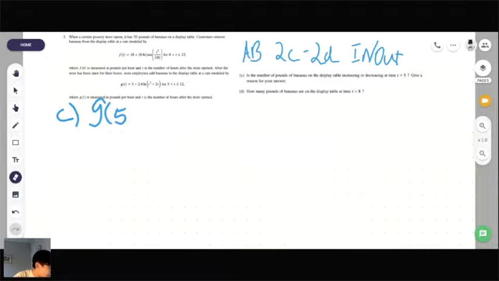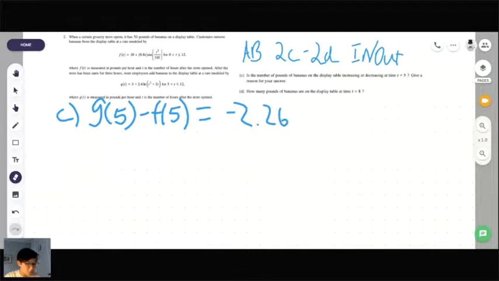If any of y'all have a calculator in front of you, Desmos, TI-83s, TI-Inspires, I want y'all to put that in your calculator and tell me what you get. G of 5 and f of 5. What do you get for g of 5 minus f of 5? What's the specific answer you get? I see someone answered negative 2.263. Okay. See if everyone else gets that answer. I want to just make sure. I'm pretty sure your answer is right from what I remember. I did this practice question a long time ago.